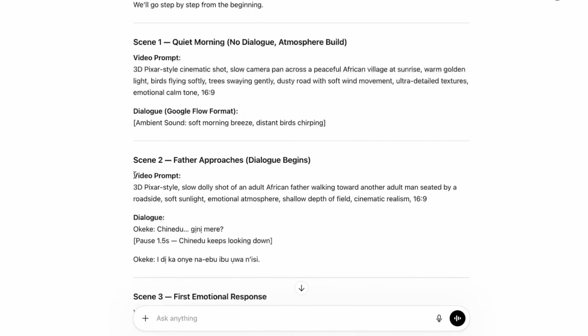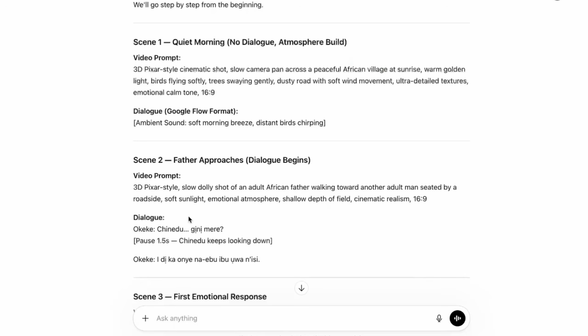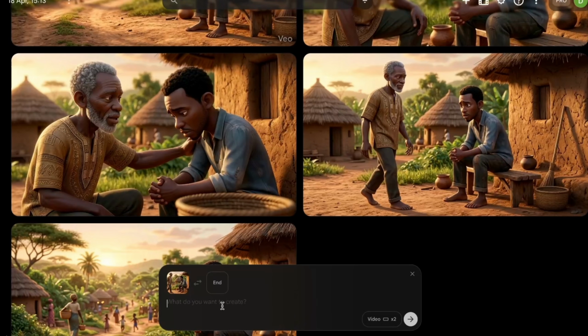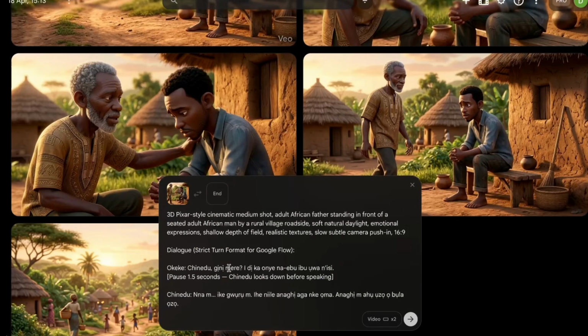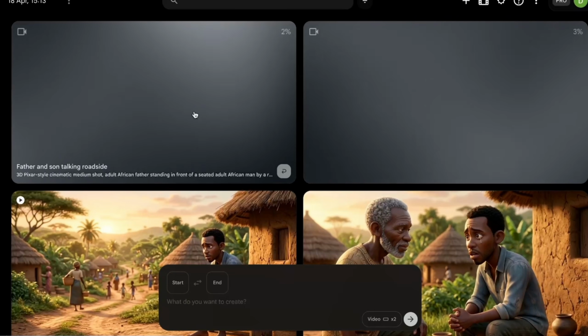So on ChatGPT, you can see this is scene 2. The father approaches, so that your scene is even going to match with your images and you're not going to find it confusing to create. So you copy your prompt right here. This one said Okeke is the father, and I think Okeke responded too. So copy this and we'll go to Google Flow and paste it in here. We're going to click on enter, so it's going to create the video for us.